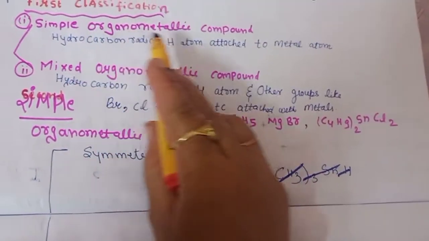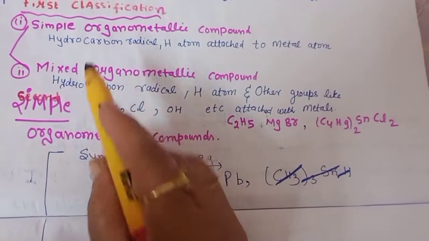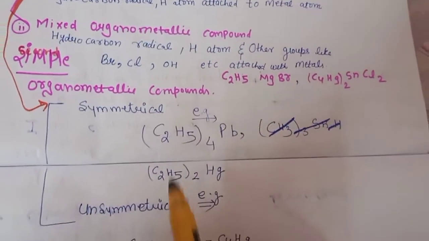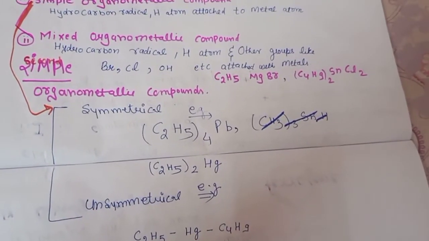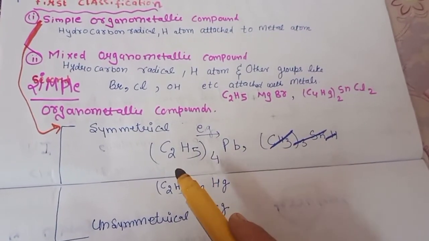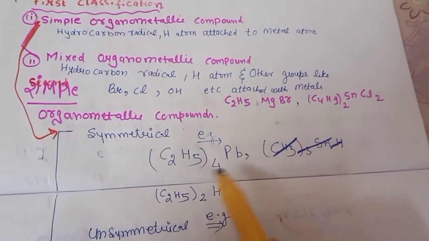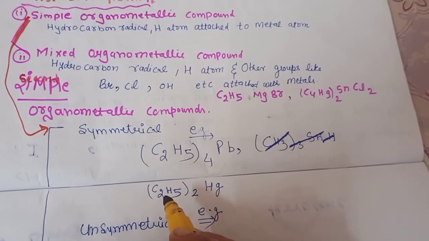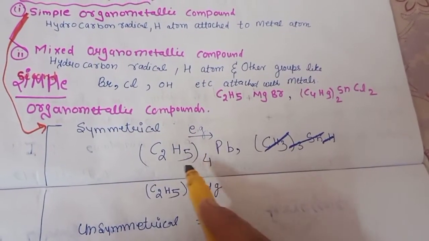Now, simple organometallic compound, as we told, the hydrocarbon radical will be there. So this simple organometallic compound can be classified into two categories, symmetrical as well as unsymmetrical. When we say symmetrical compounds, it's simple, all alkyl radicals are the same, like (C2H5)4Pb, tetraethyl lead. So here in this organometallic compound it is simple. Next is our diethyl mercury. It is symmetrical, all the hydrocarbons are the same.